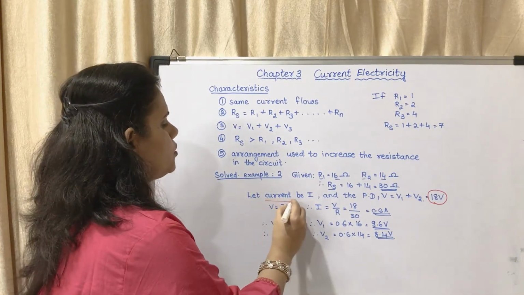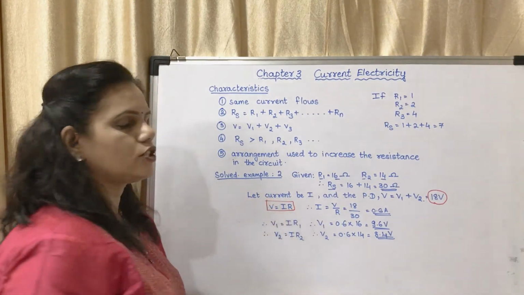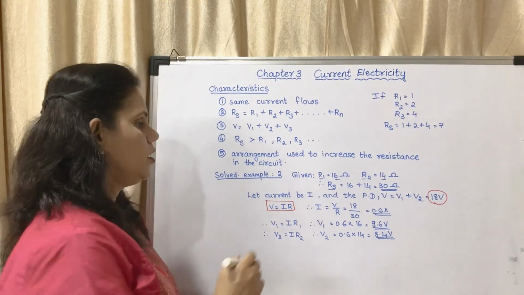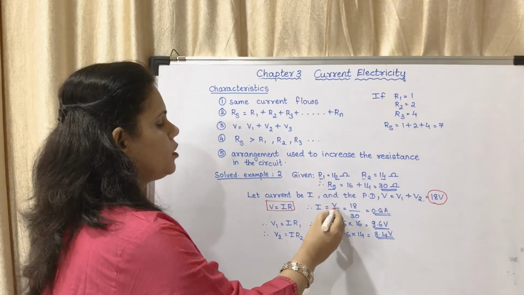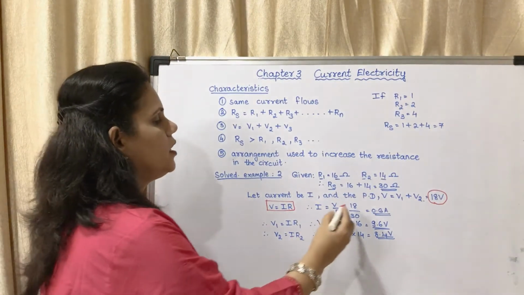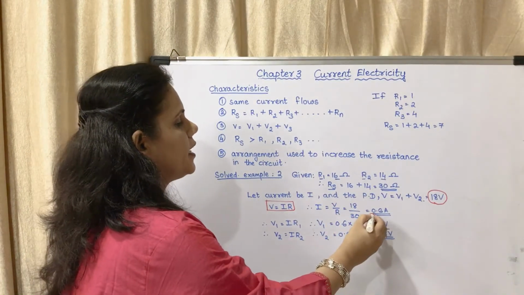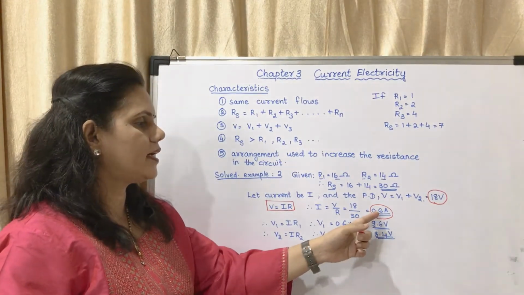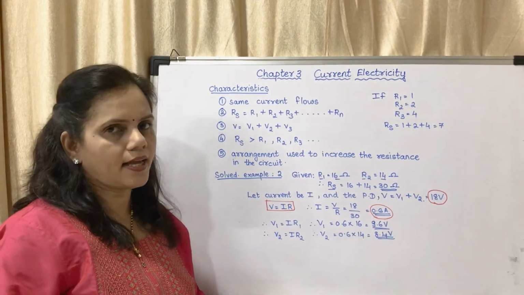We know V is equal to IR according to Ohm's law. Therefore, I will be equal to V upon R. So 18 upon 30, that will be 0.6 ampere.